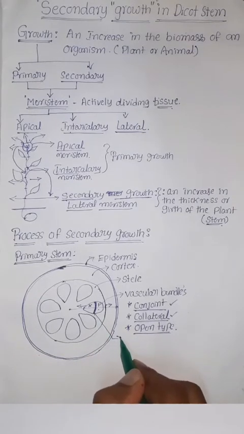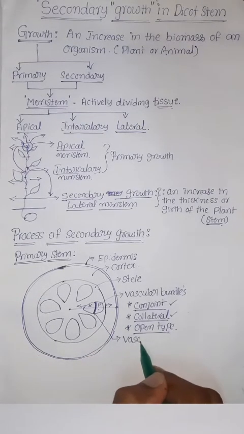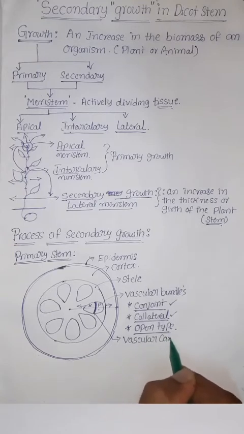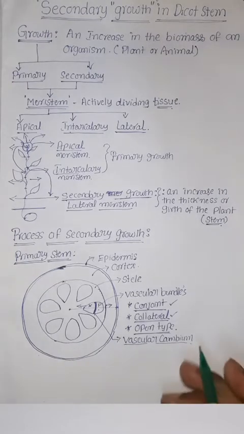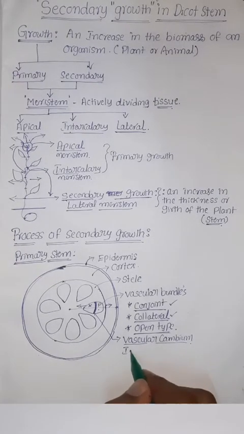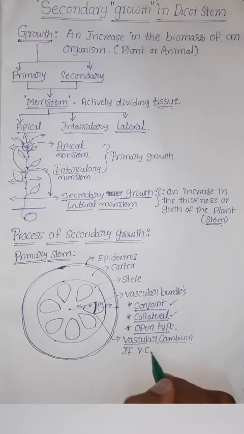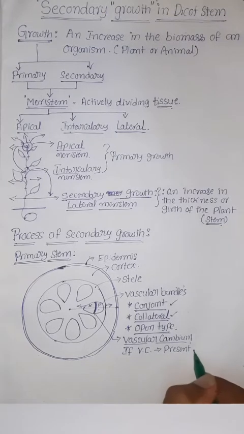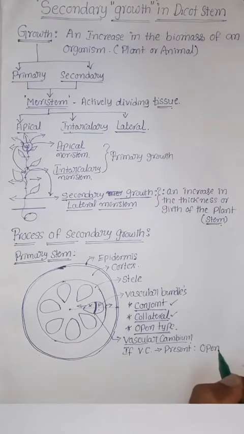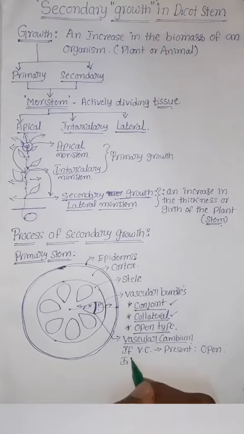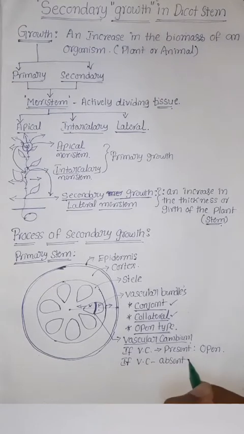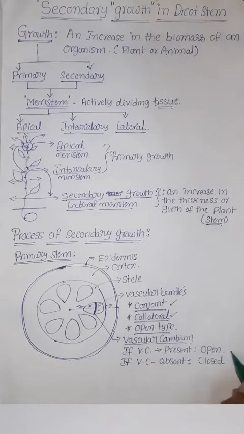It is vascular cambium or fascicular cambium or meristematic strip, whatever it may be, all are the same. If vascular cambium is present in between xylem and phloem, the condition is known as open. If vascular cambium is absent in between xylem and phloem, the condition is known as closed type.